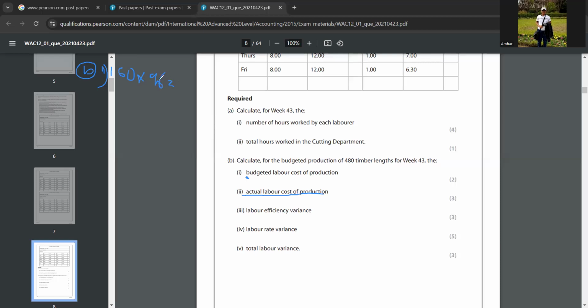Okay, so that answer is 1,536. So this answer plus the overtime. If you calculate only the overtime, now it's correct, because 160 is 40 into 4. If you calculate the balance overtime, then you'll get the total labor cost of production, right? Did you understand? Yeah, I understood that.